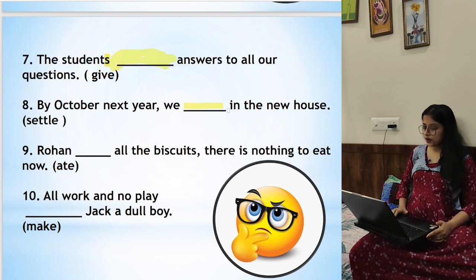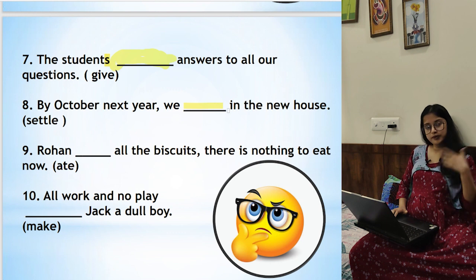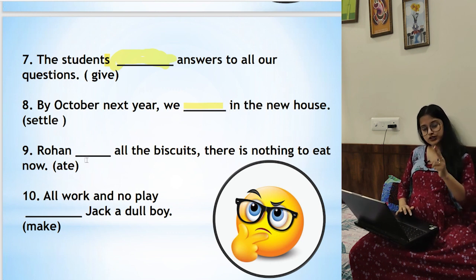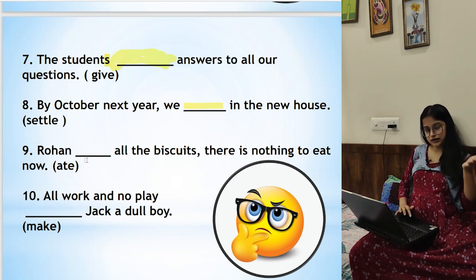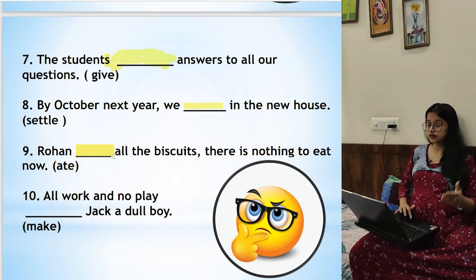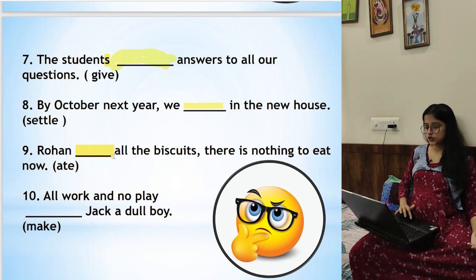Okay. Rohan dash all the biscuits. There is nothing to eat now. So now, before he had eaten. So Rohan ate all the biscuits. Only the present is given, so it will be simple past. Rohan ate all the biscuits. There is nothing to eat now.